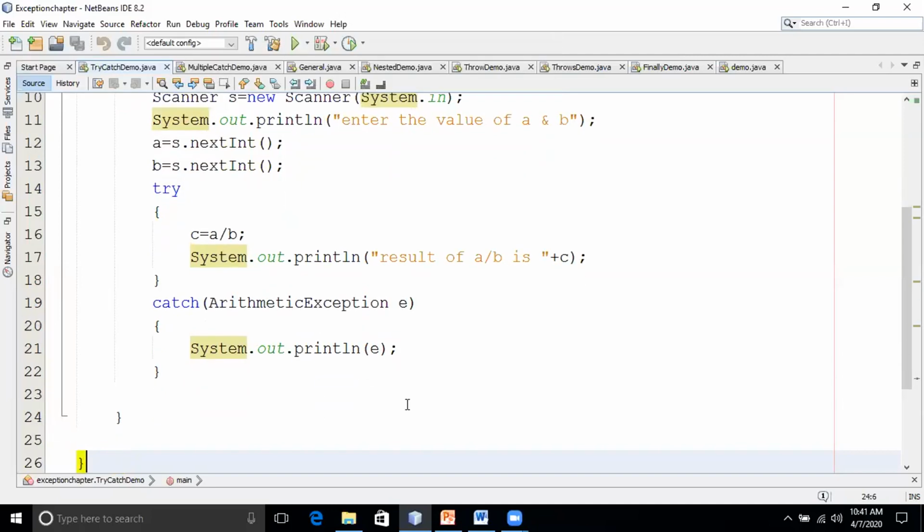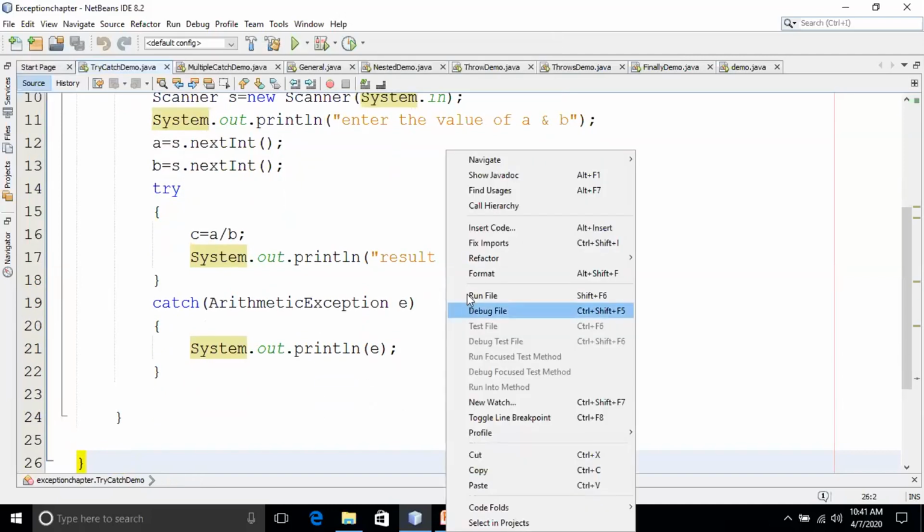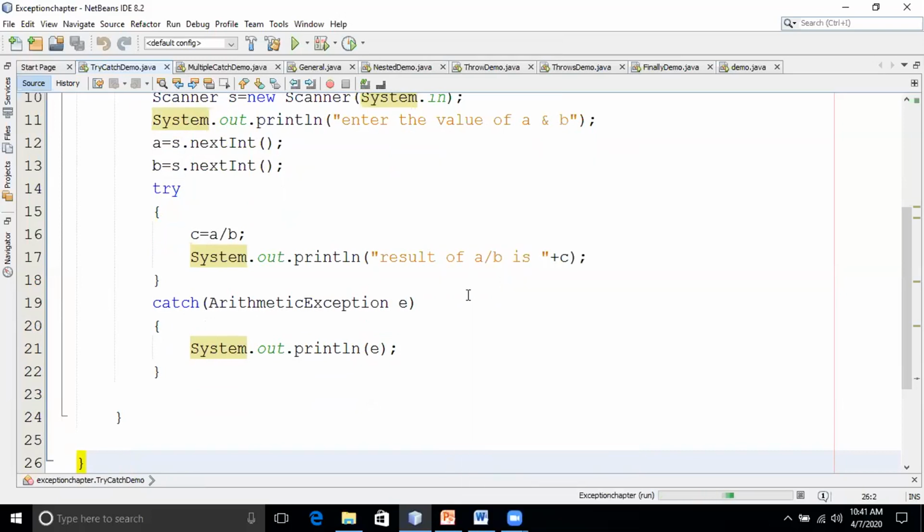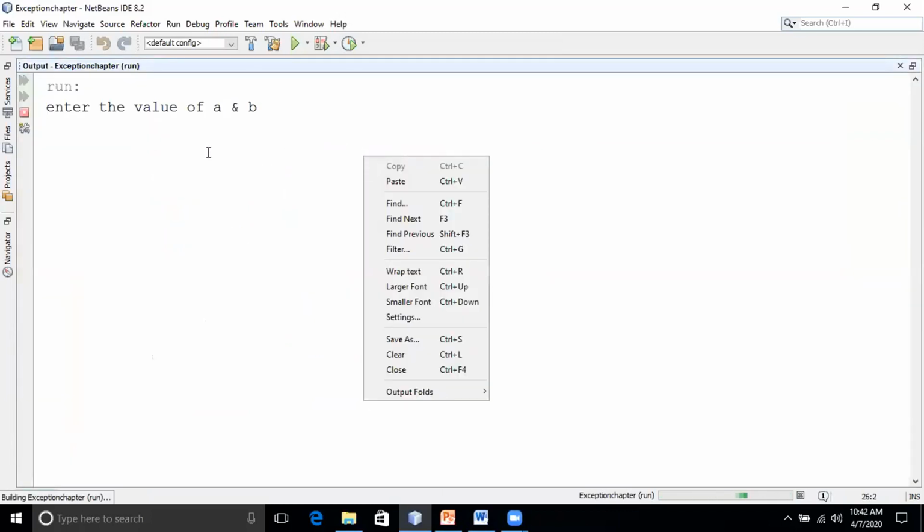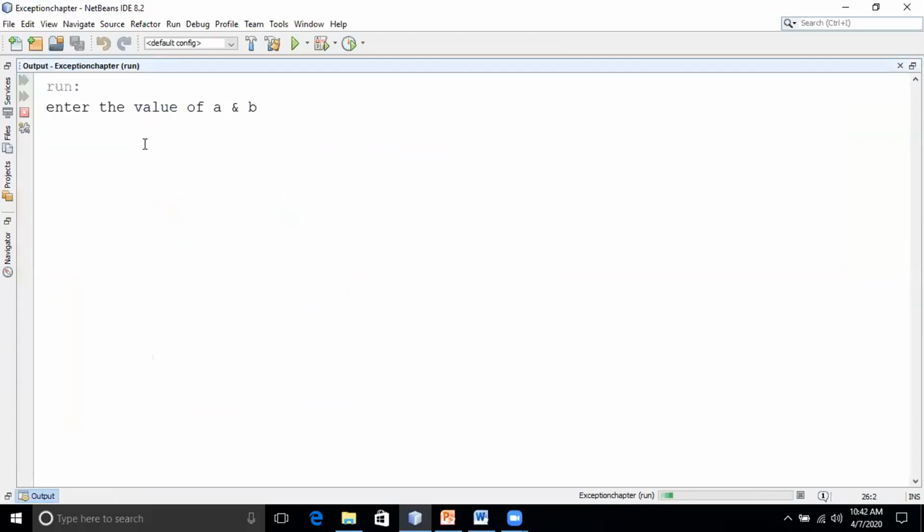Now I'll run this code. I'll give the value of A as 4 and B as 0.